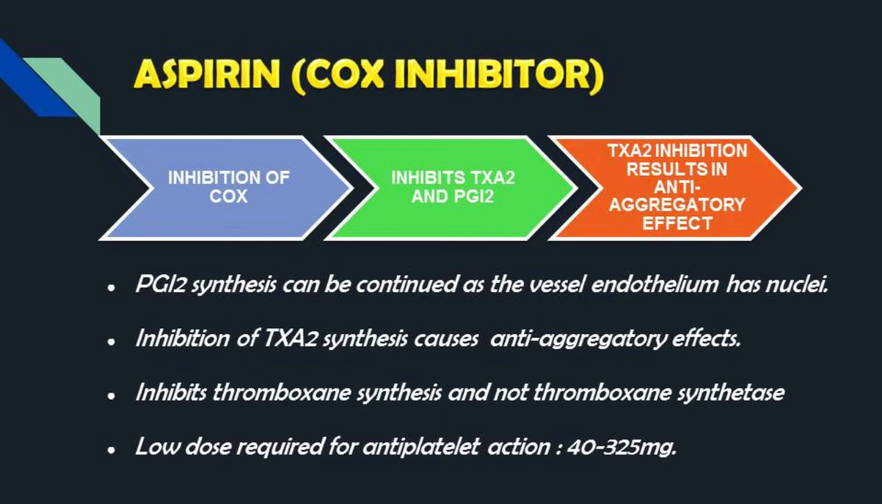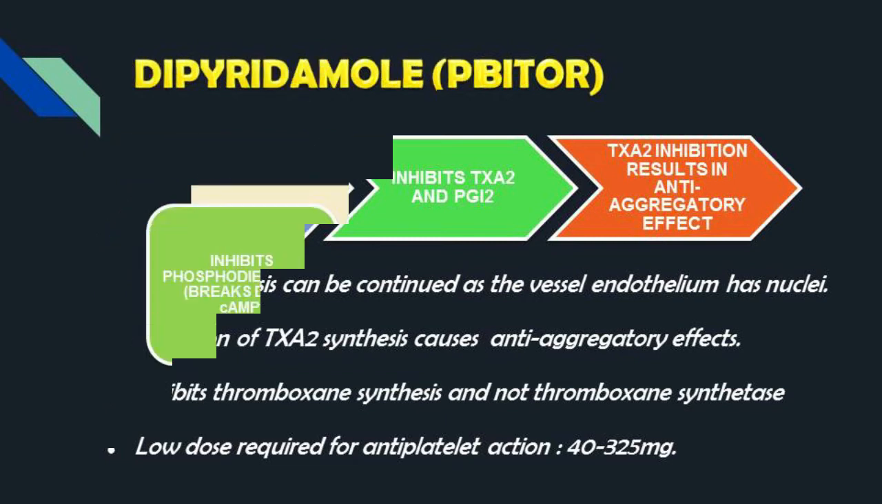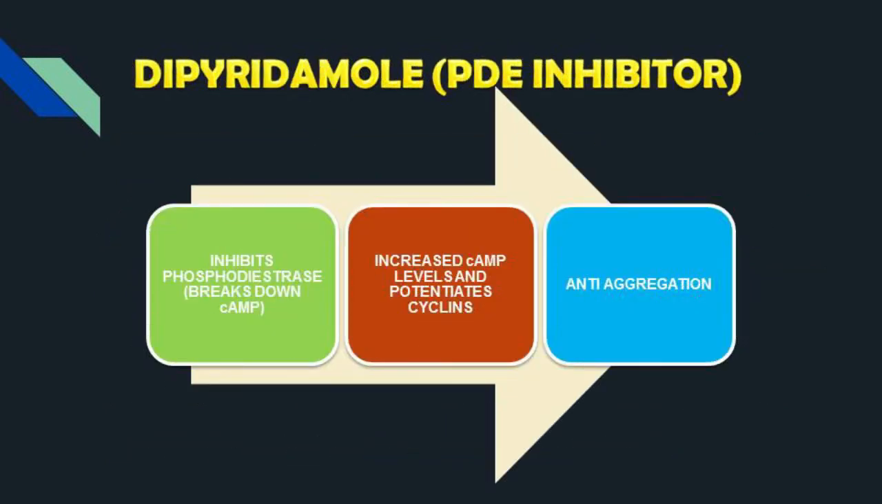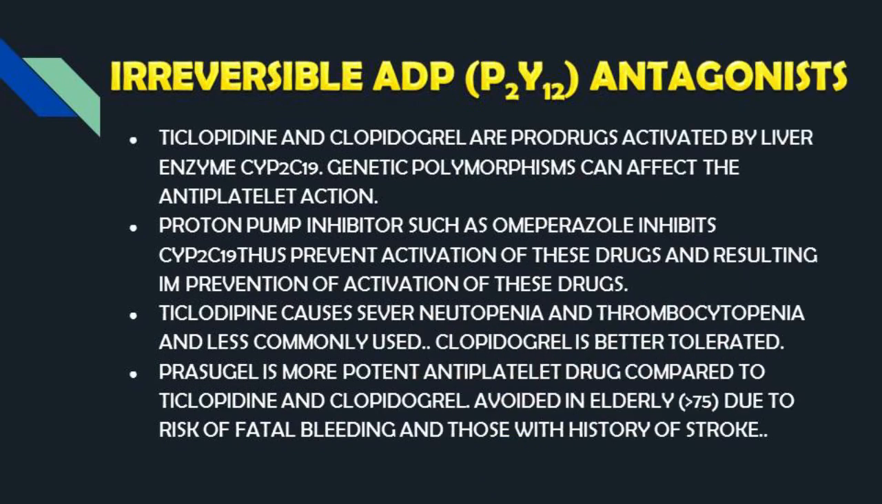Low dose required for antiplatelet action, 40 to 325 mg. Dipyridamole, PDE inhibitor. Inhibits phosphodiesterase, which breaks down cAMP. Increased cAMP levels potentiate adenylyl cyclase and inhibit aggregation.